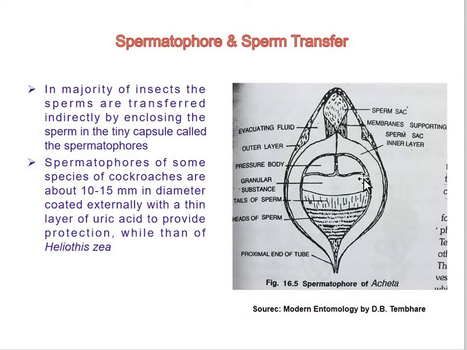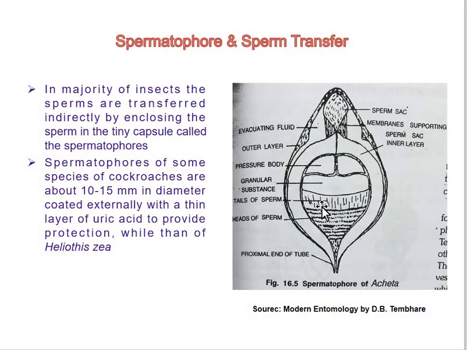Again, here you can see the sperm sac, and this is the inner layer of the sperm sac, with the sac surrounding a fluid, the evacuating fluid. Here you can see the outer layer of the sac, and on the surface of the sac you can see the pressure body is present. Here you can see the granular substance, the sac which contains granular substances.